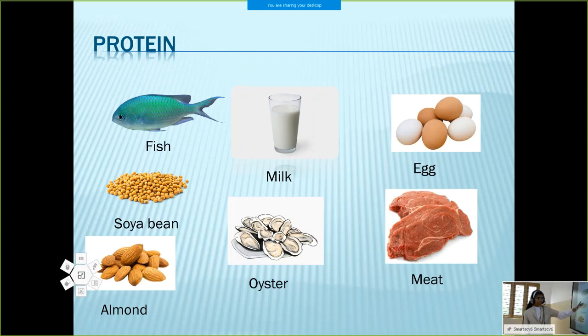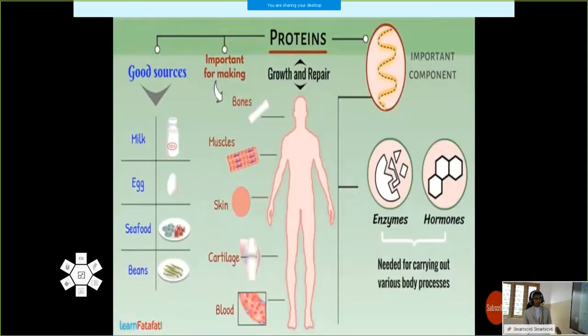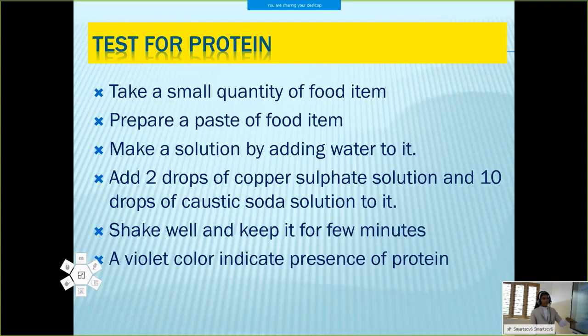Okay, proteins: fish, milk, egg, soya bean, oyster, meat, etc. Okay, so proteins are needed for growth and repair of the body, and are important for muscles, bones, skin, cartilage, blood, etc. Food items are milk, egg, seafood, beans, etc. and it is also important for the enzymes and the hormones, that is proteins. Okay, this much we discussed in the last class.